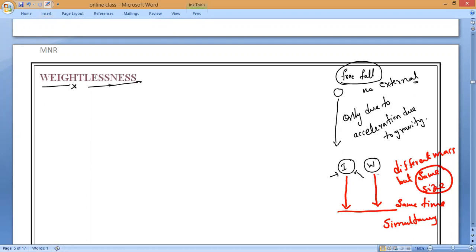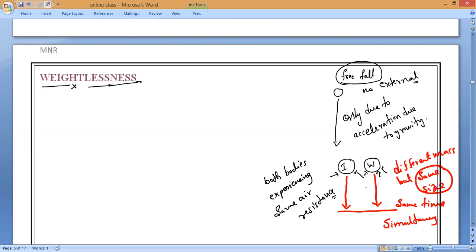Do you understand, everybody? Both bodies are experiencing the same air resistance, which means both are equal.